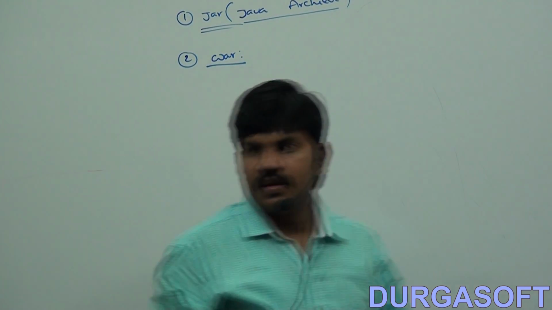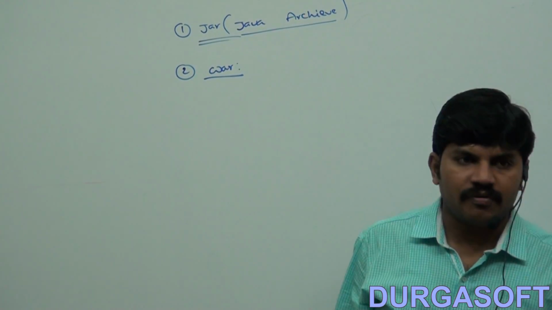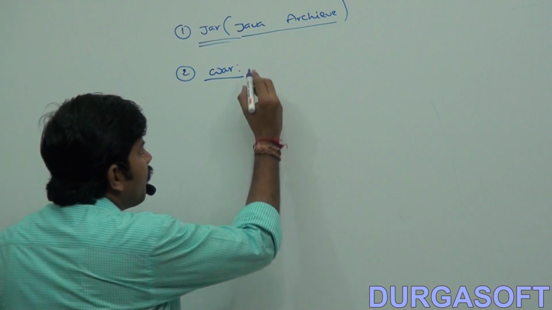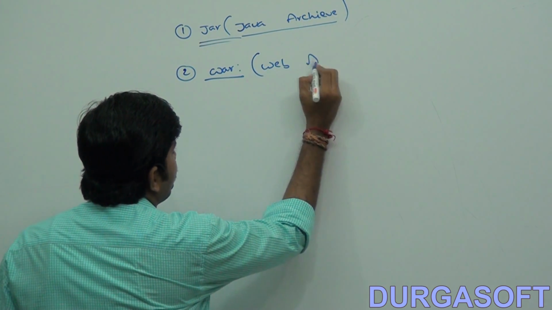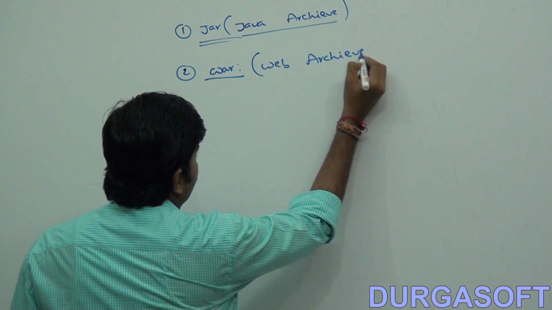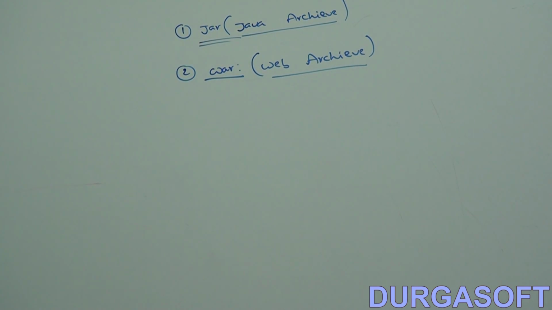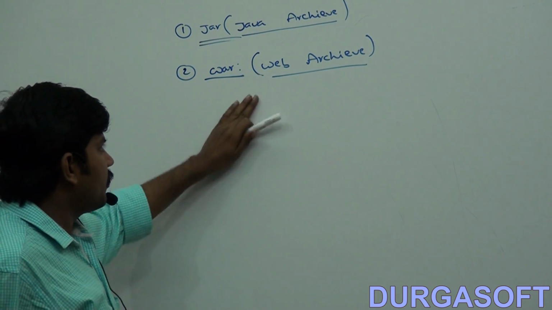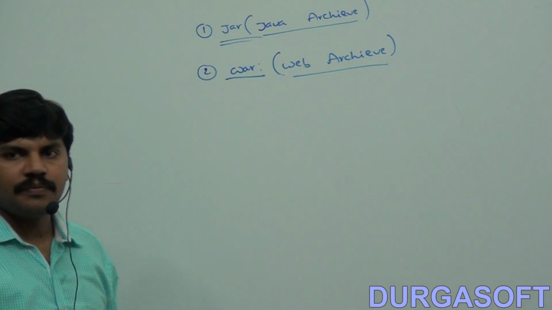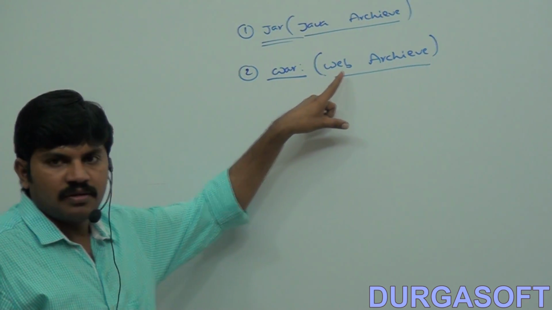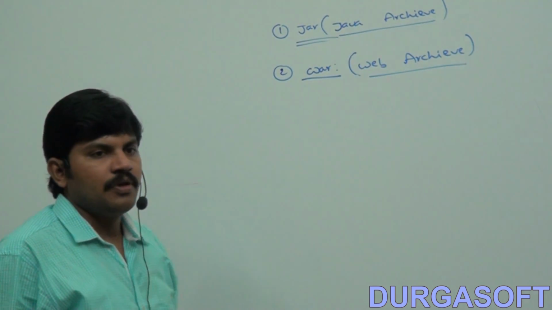Second one, war file. Within brackets, what is the war? Web archive. Now what is war, or web archive?